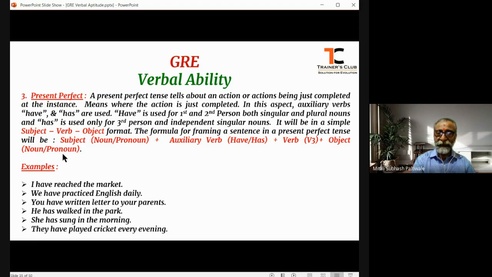To understand this, you have to understand the formula very clearly. That is, subject plus auxiliary verb plus action verb plus object, where the auxiliary verb that is used is the agreement verb, and the action verb is in the V3 form.